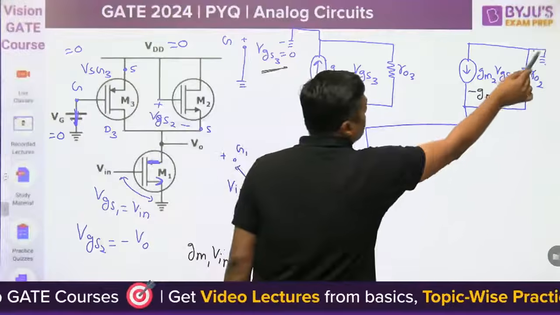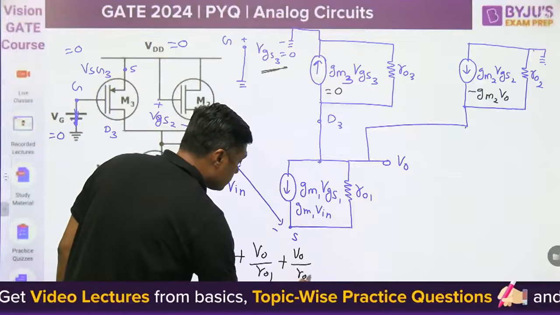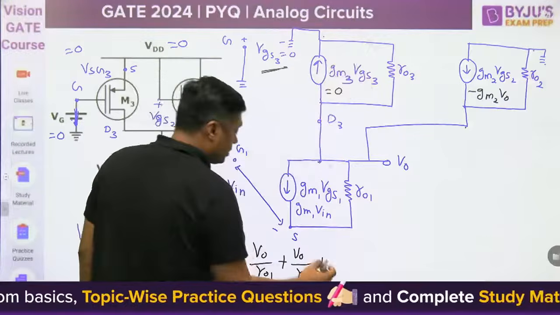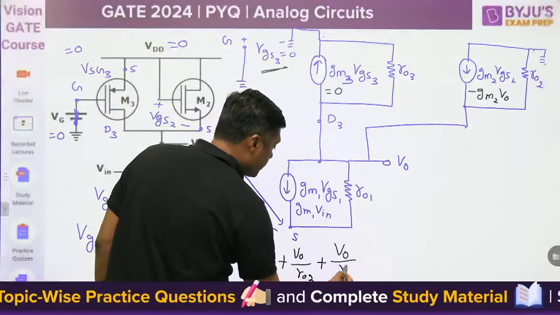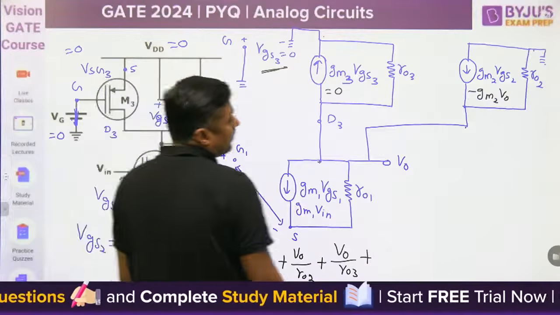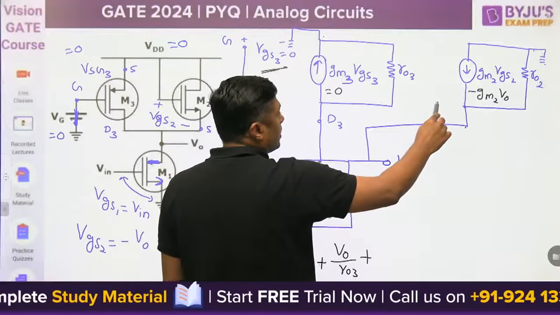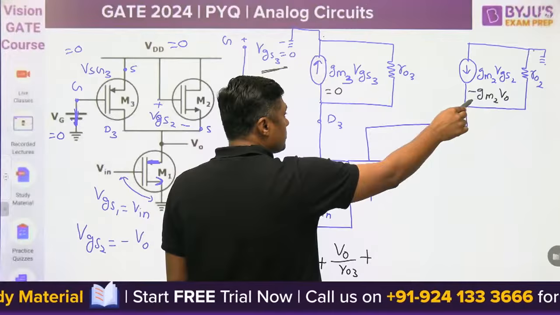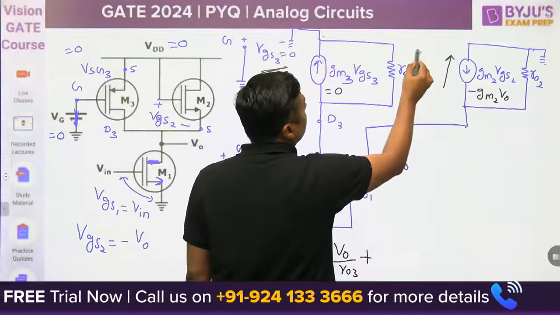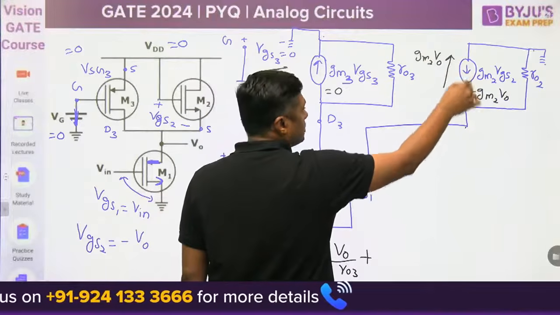plus (V0 minus 0) upon ro2, plus (V0 minus 0) upon ro3, plus the incoming current. This is minus, so the outgoing current is gm2 V0, positive, because the incoming current is minus.